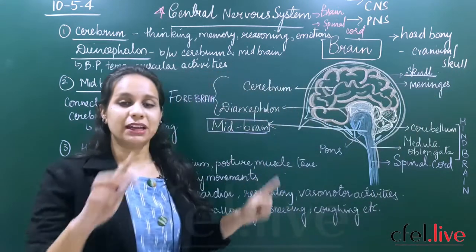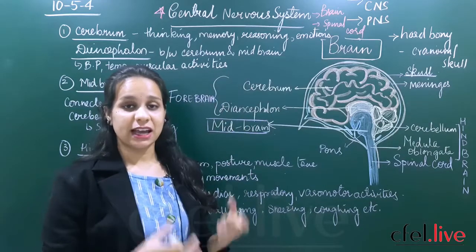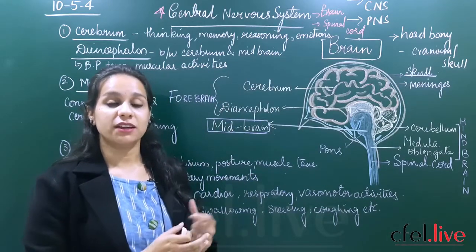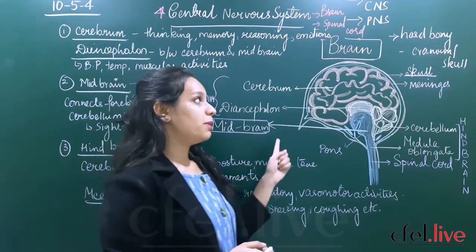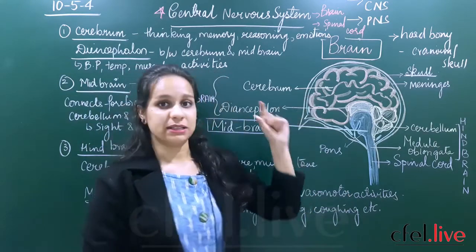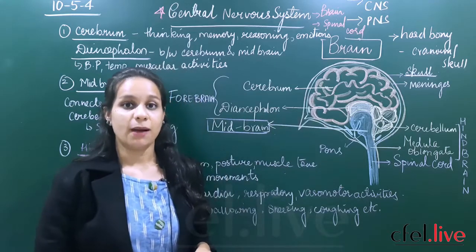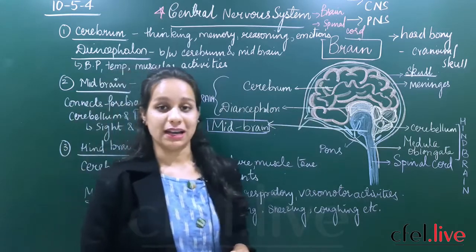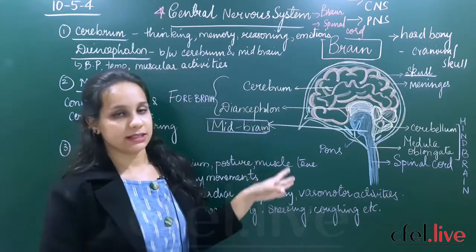The delicate parts present inside the brain are protected by a hard bony structure called the cranium or the skull.